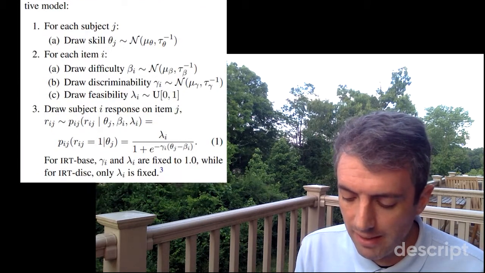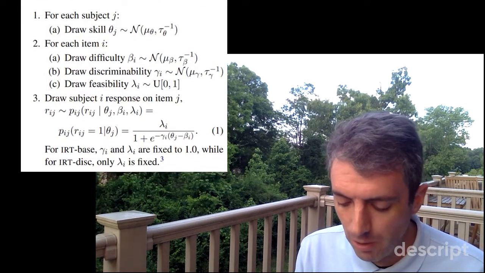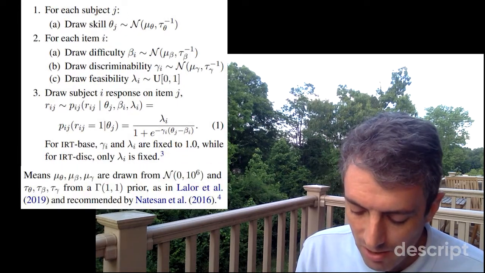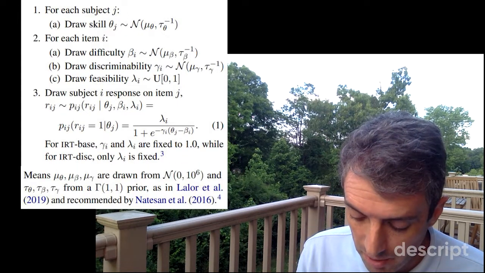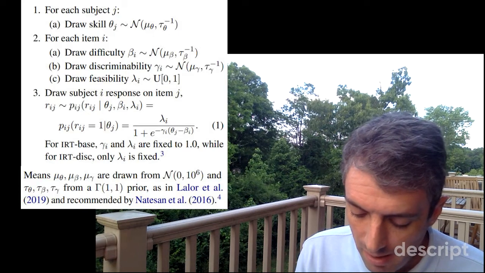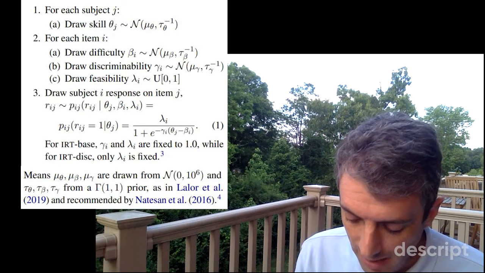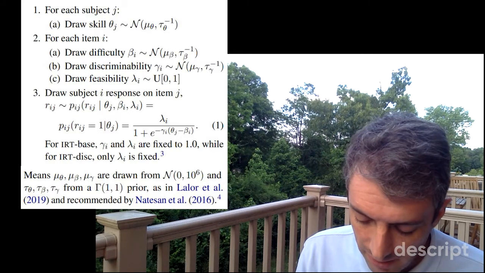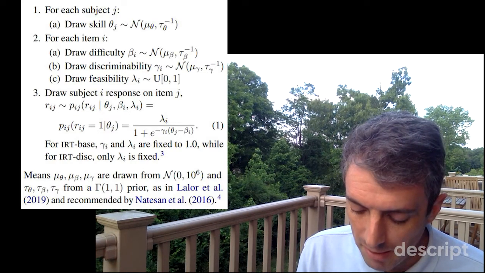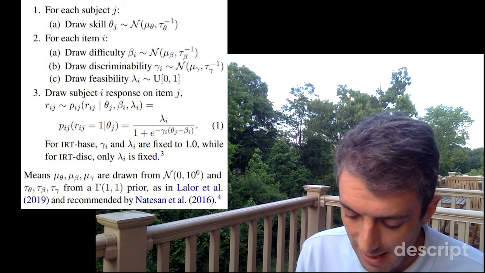Having introduced all of the constituent elements of the model, we can now present the full generative model. For each subject j, draw skill theta_j from a normal distribution with parameters mu_theta, tau_theta. Draw difficulty beta_i from a normal distribution with parameters mu_beta and tau_beta.